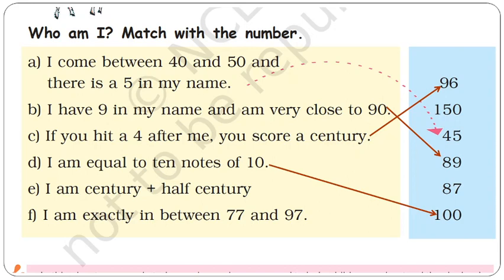Now come to the next question. I am century plus half century. We know century means 100 and half century means 50. So total of these two, 100 plus 50 is 150. So answer will be 150. Now come to the next question. I am exactly in between 77 and 97. This question we have done in this video. So the answer will be 87.